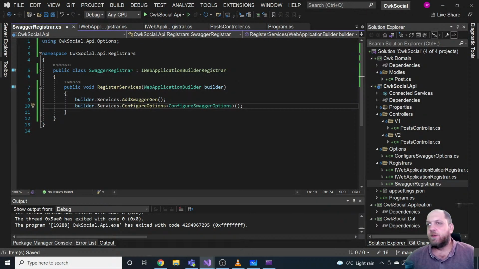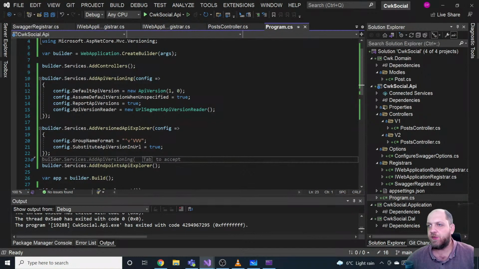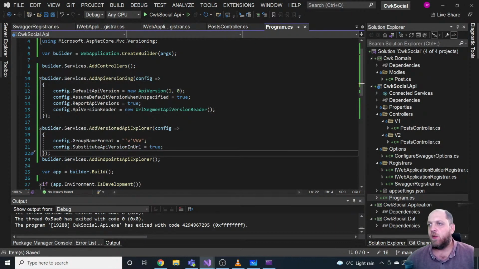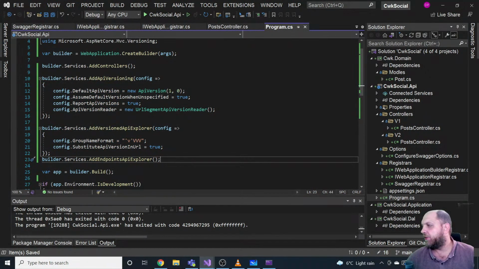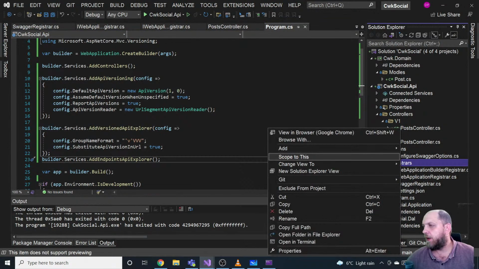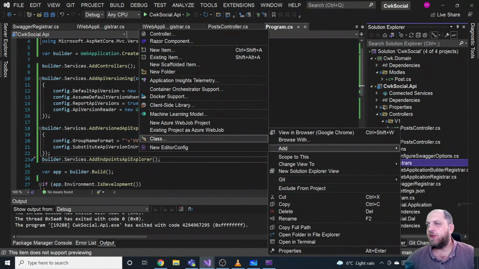Okay, so yeah, then if we look at our program class, we have all this other stuff here, which are basically things that concern the MVC functionality. So let's create a new register here, add new class.